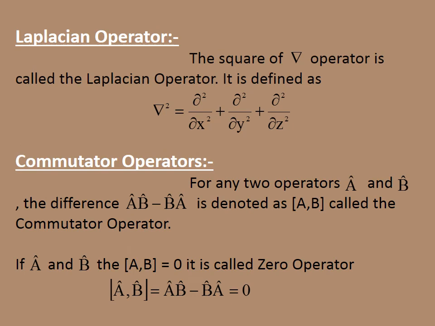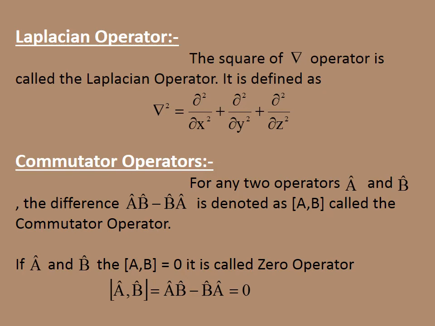Now we are going to explain the Laplacian operator. The square of the delta operator, del square, is called the Laplacian operator and is defined as del square equal to dou square by dou x square plus dou square by dou y square plus dou square by dou z square. The commutator operator: for any two operators A and B, the difference AB minus BA is denoted as the commutator A comma B, and it is called the commutator operator.